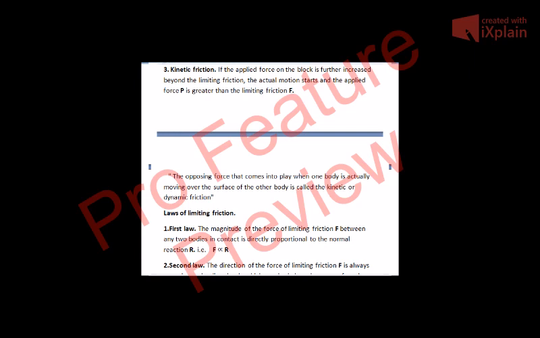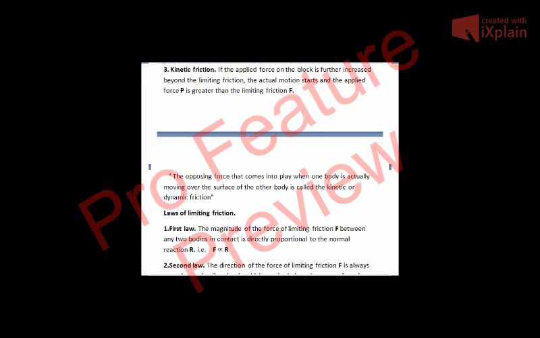If the applied force on the block is further increased beyond the limiting friction, actual motion starts and the applied force P is greater than the limiting friction F. Say the limiting friction is 14 Newton, the body is just at the verge of moving. The force of friction is 14 Newton. So 14 Newton is called the limiting friction.